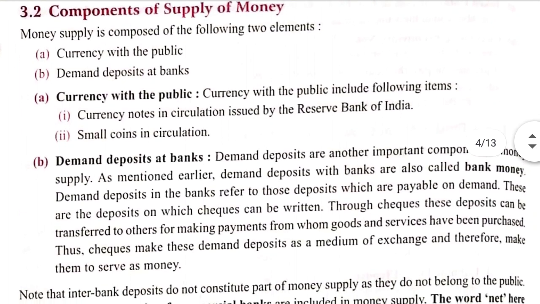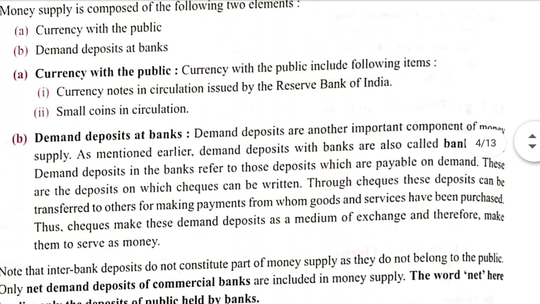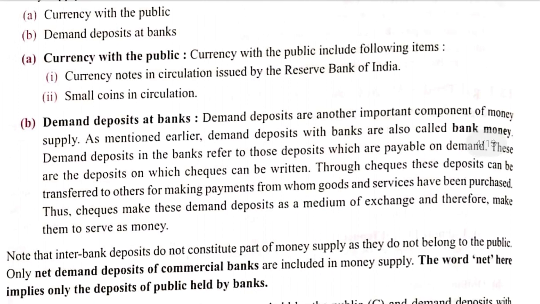So we can conclude with the components of supply of money. What are the components of supply of money? Currency with the public in the form of notes and coins, and demand deposits of the public with the bank. What are the currencies? We all know it can be coins, it can be notes. And demand deposits, as we discussed, are the deposits of the public with the bank that can be demanded back anytime.